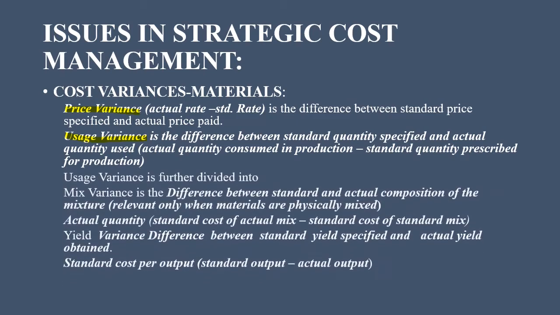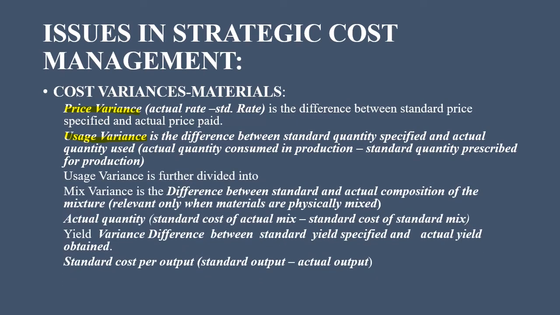This usage variance is further divided into mix variance, which is the difference between standard and actual composition of the mixture. This is relevant only when materials are physically mixed. It is the standard cost of actual mix minus standard cost of standard mix. And then yield variance. It's the difference between standard yield specified and actual yield obtained, that is, standard output minus actual output at standard cost per output.